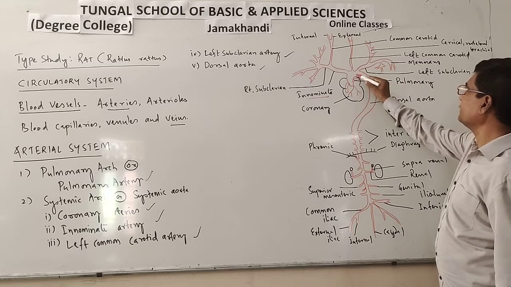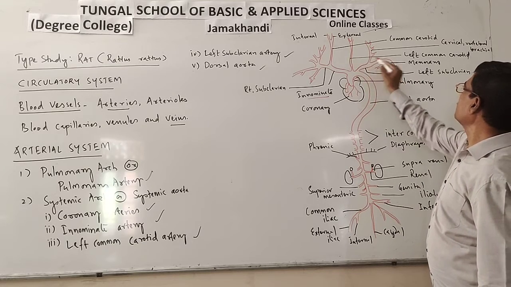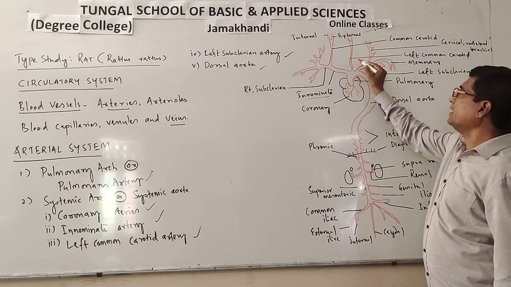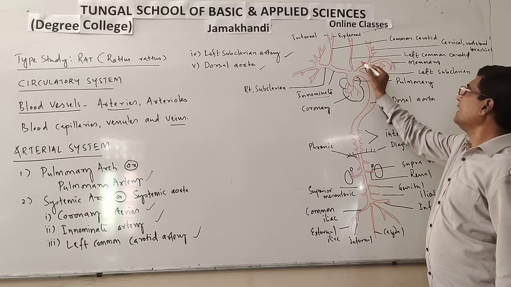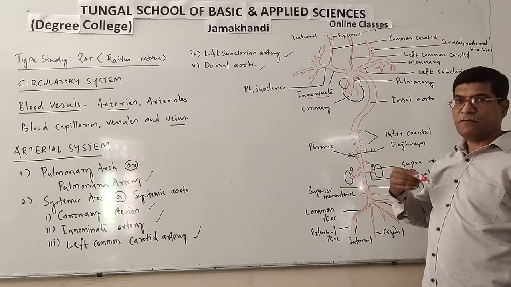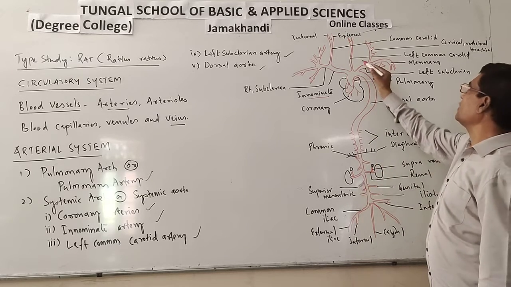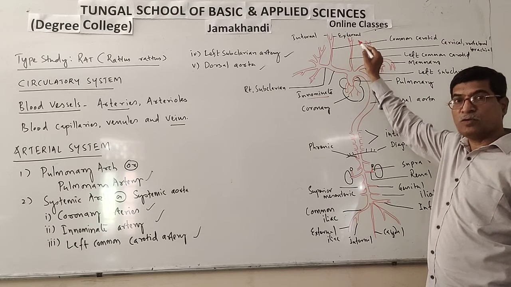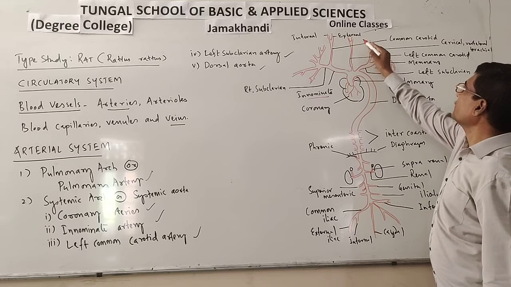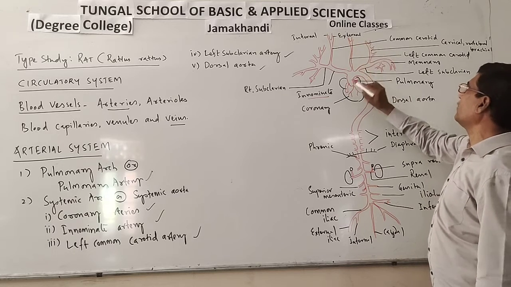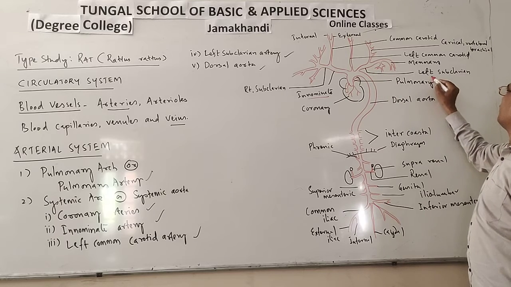And here on this side, this is the left common carotid, and this is the right common carotid. The left common carotid runs along the left side of the neck region. The left common carotid also supplies oxygenated blood to the head region. Again here also it is further divided into external carotid and internal carotid. And this one is the left subclavian.